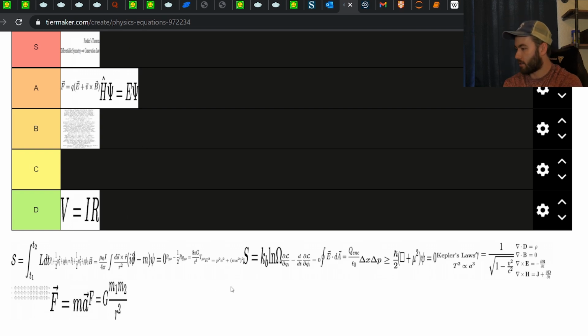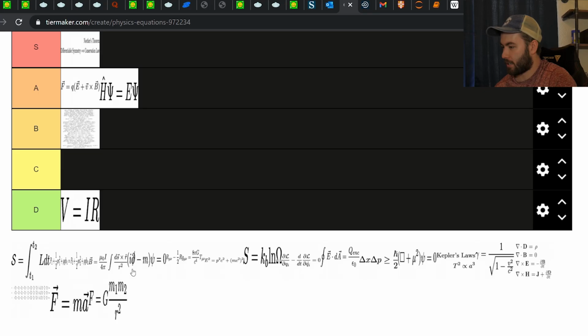Okay, next we have Newton's law of universal gravitation. The gravitational force between two massive objects decreases with the square of the distance between them. The thing that sticks out about this, that's probably the first inverse square law that you see, which is kind of iconic, I guess.